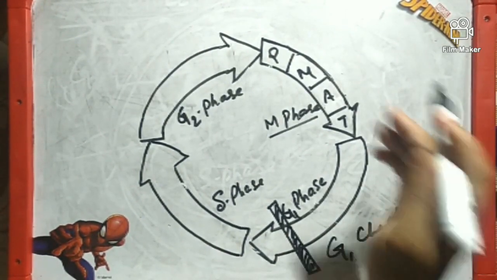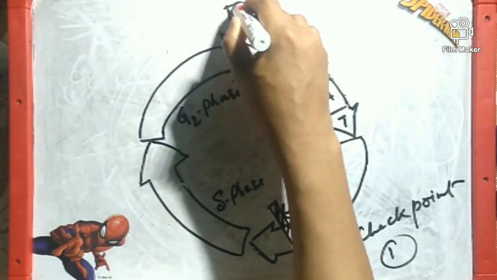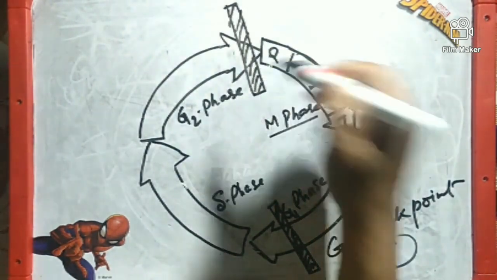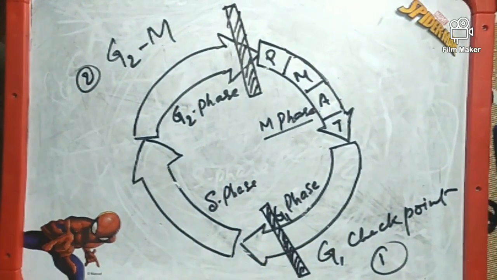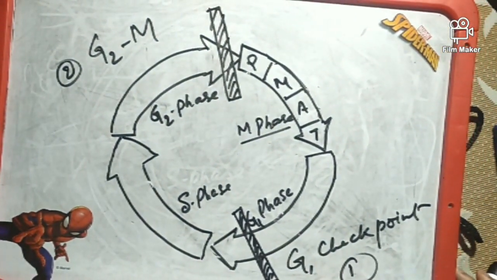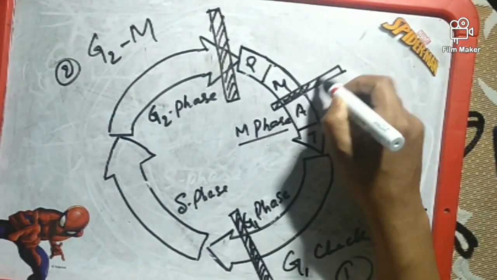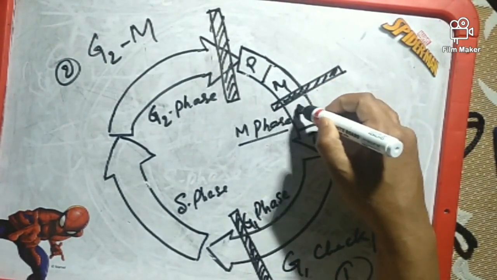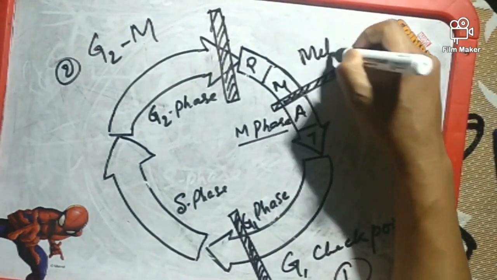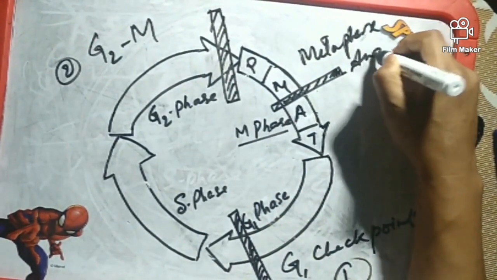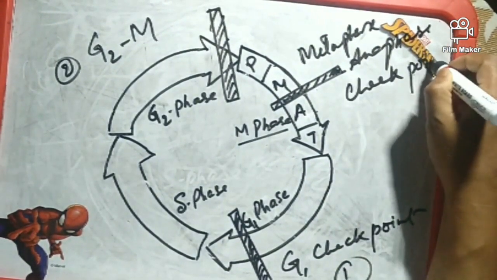Next checkpoint is between the G2 phase and M phase. So here at this point, at this time, is another checkpoint or restriction point which is known as G2M, number 2. And the third checkpoint is known as the Mitotic checkpoint or Metaphase Anaphase checkpoint, because it is located in this point, during the metaphase and in between the metaphase and the anaphase of the M phase. This is the metaphase anaphase checkpoint.